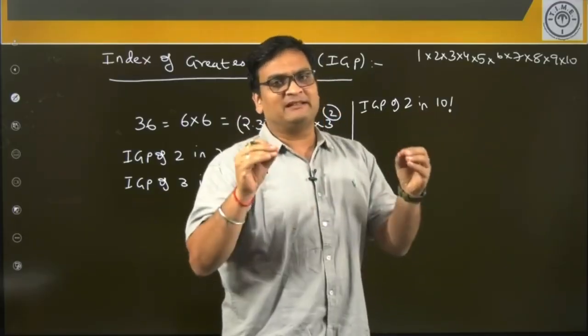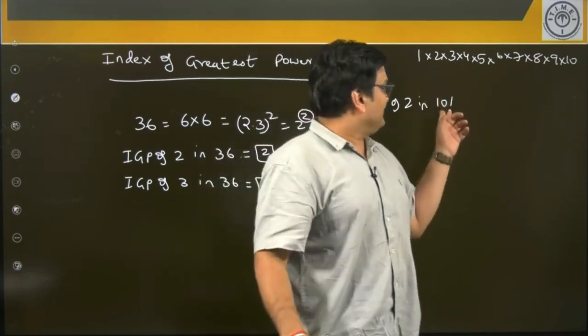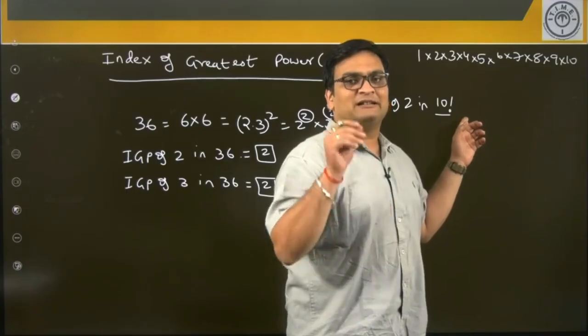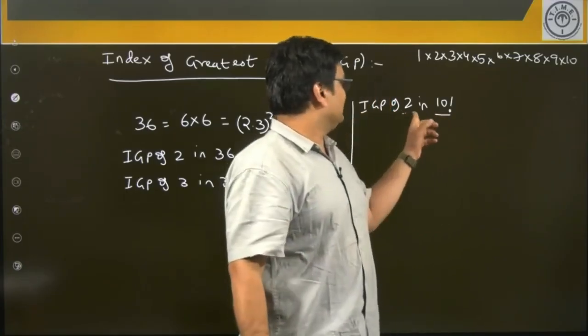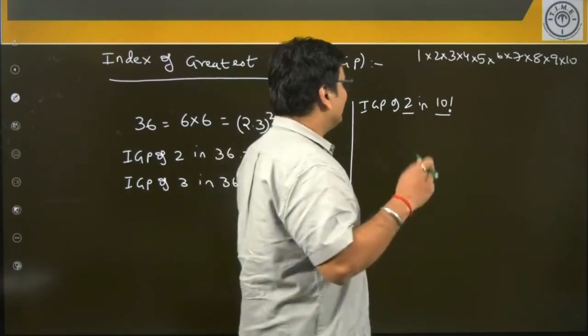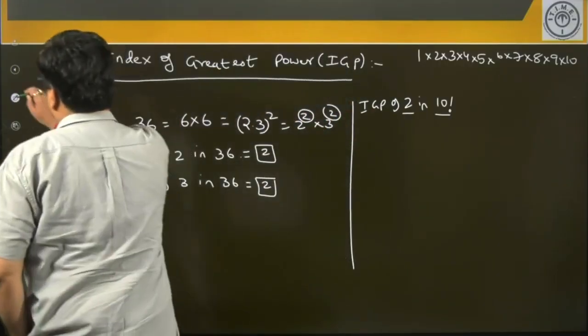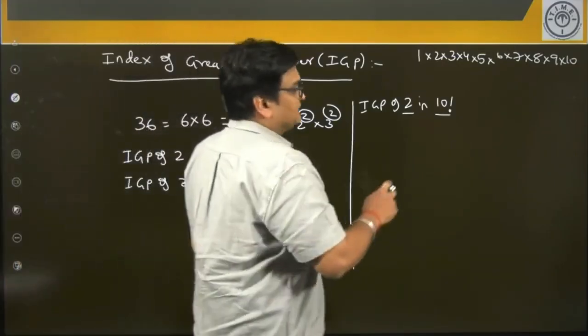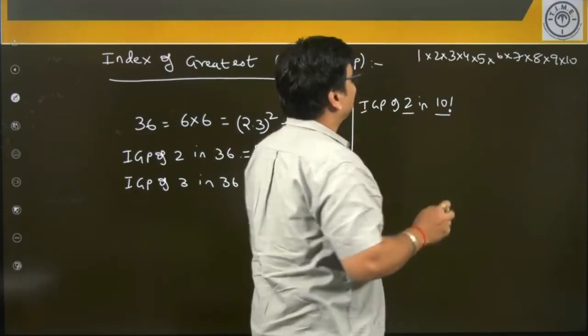IGP, plain and simple understanding: you prime factorize the given number, and in that you search for the power of the required number. For example, right now the required number is 2, I want IGP of 2, so you search for the power of 2. How do we do that? Let us count the number of 2's here manually.